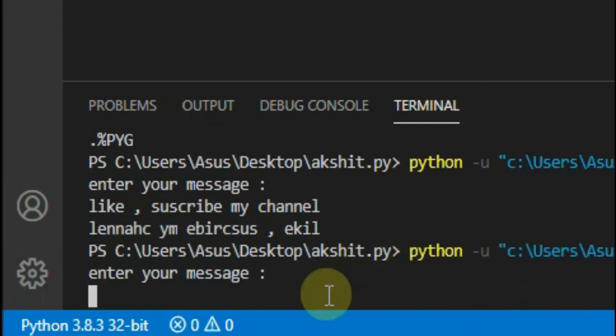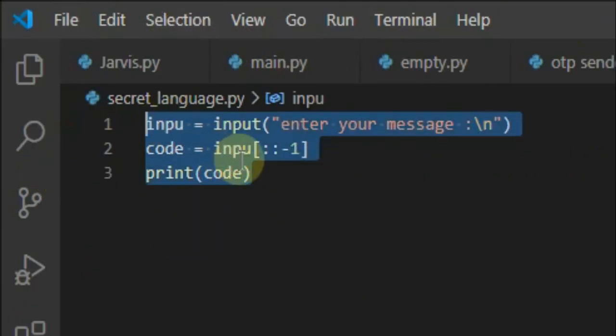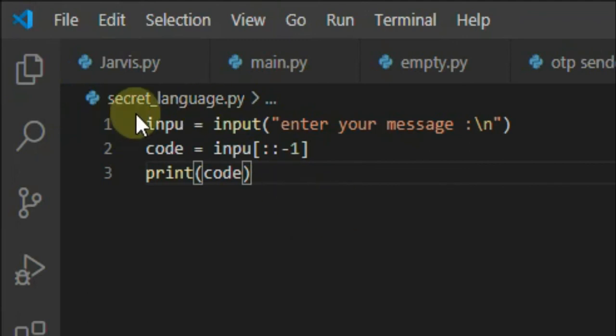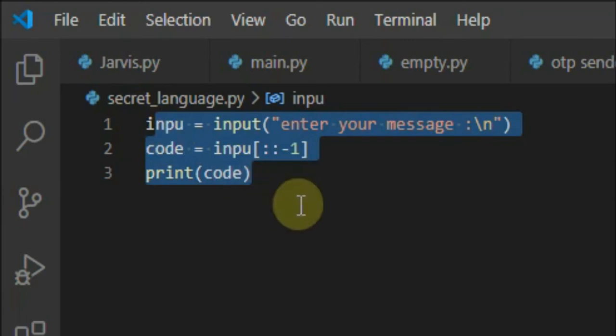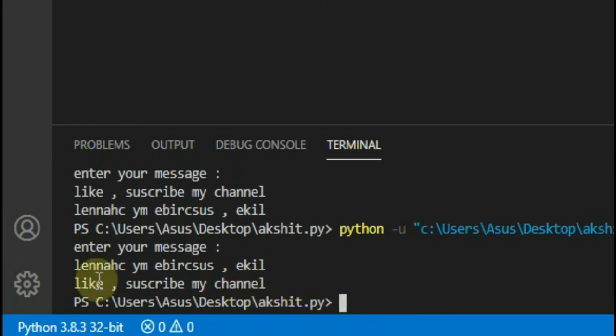Enter your message. This small little program looks very small, but it is very amazing. The same message we will paste here with Ctrl+V, and it shows: like, subscribe, my channel. So what is this thing actually doing? You can see that it is reversing. Like is reversed and channel is here. I will run it again and show you more clearly.